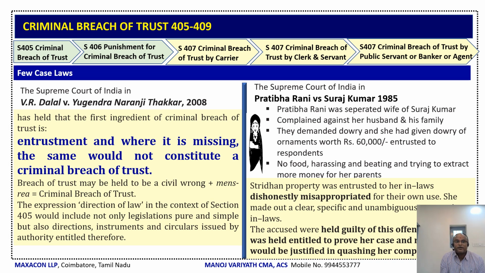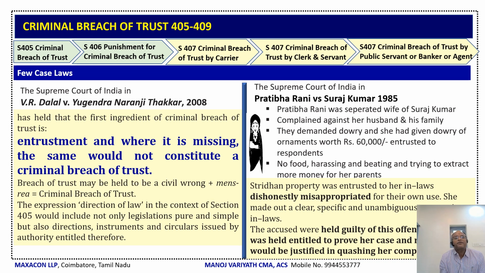So what the Supreme Court has said in the case V.R. Dalal versus Yugendra Naranji Thakur in 2008 is that the main ingredient of a criminal breach of trust is entrustment or handing over the control, or dominion.